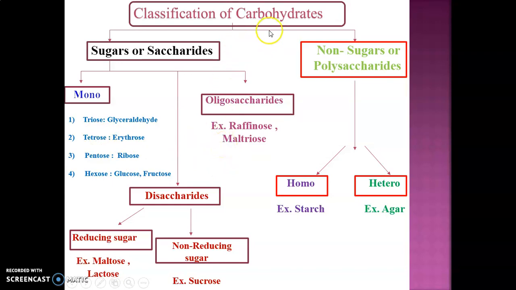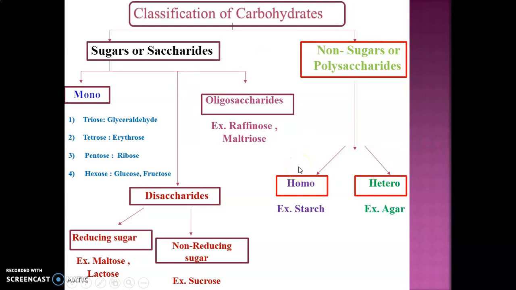Let's move towards the next type of sugars, that is non-sugars or polysaccharides. Poly means many, as we already discussed in the first slide. These are the sugars which on hydrolysis give a number of units of monosaccharide, from 10 molecules to 100 or 1000. That's why they are called polysaccharides, which are further divided into 2 types: homopolysaccharides and heteropolysaccharides.